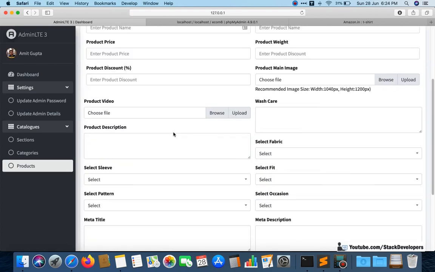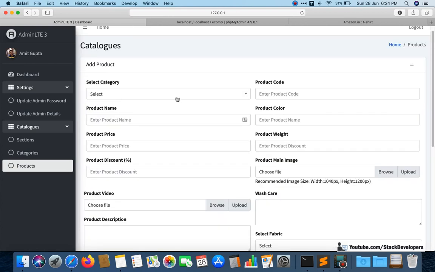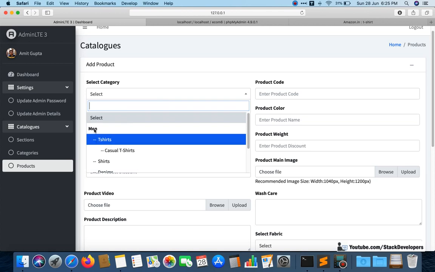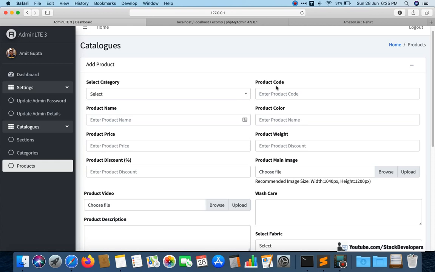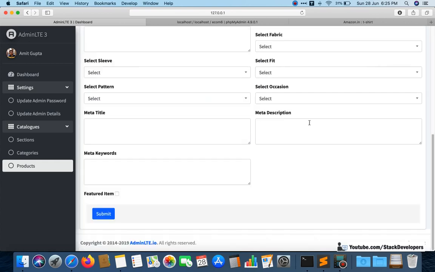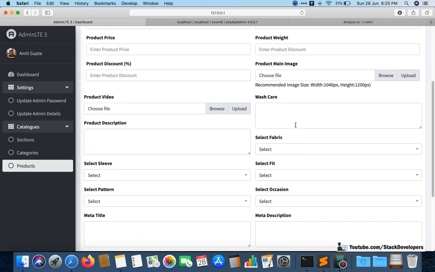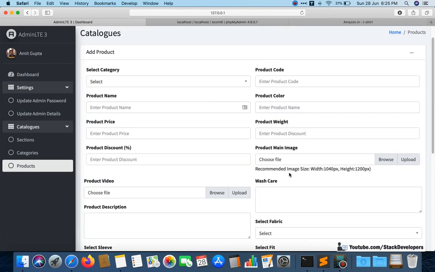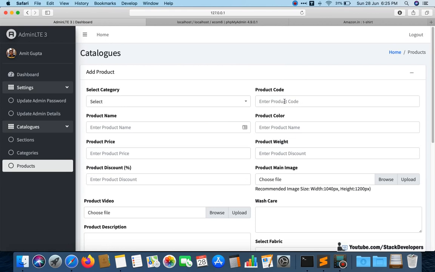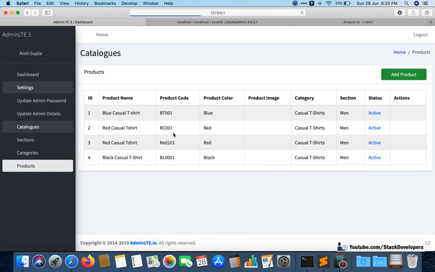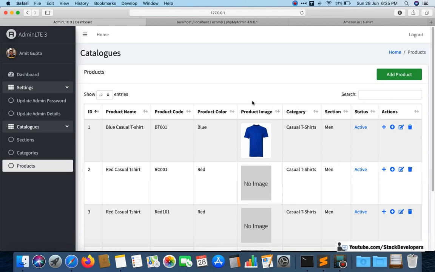Whenever you add a product, we used to select section and then under section these categories. After that we will add one drop down, select brand drop down. We are going to shift all this one step further, and we will add the select brand option, and all the active brands will come up here, and then we will select one of the brands. All that we are going to do in these 3 videos.